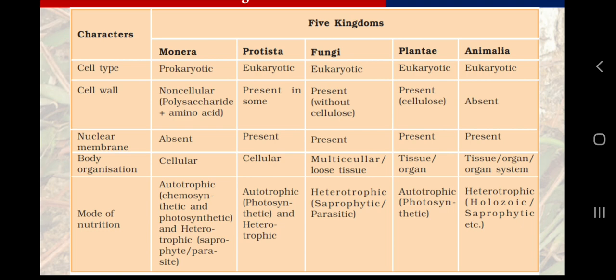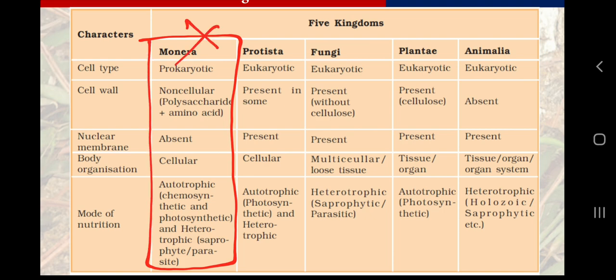So for now this definition will be very clear to us: the organisms which are eukaryotic, it means they are not Monera. If I have said one word, eukaryote, it means they are not Monera.